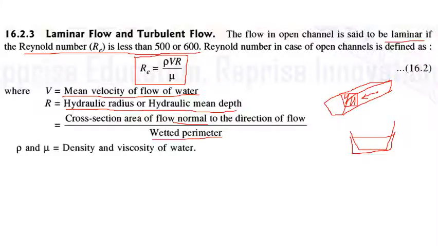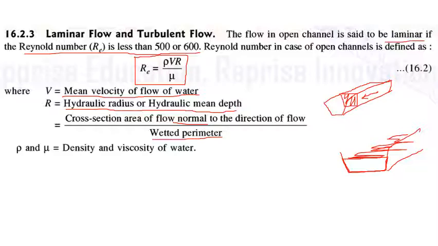If you have a channel with a trapezoidal cross section and you have water flowing through the channel, this is the water surface or the free surface. So this much perimeter of the channel is in contact with water.